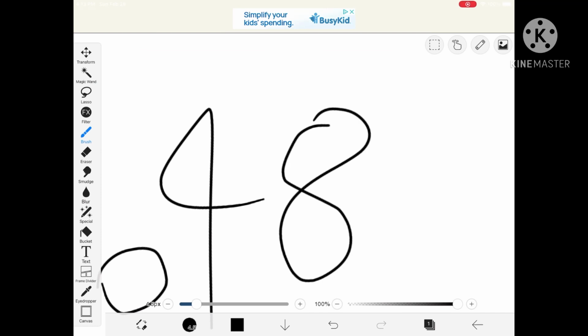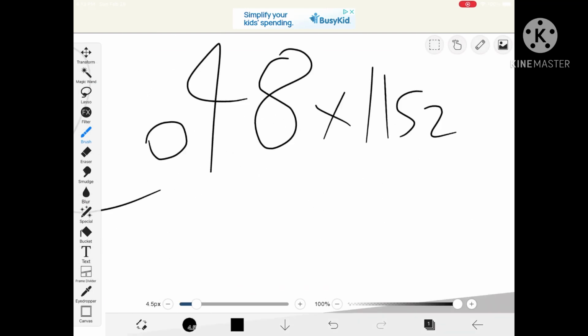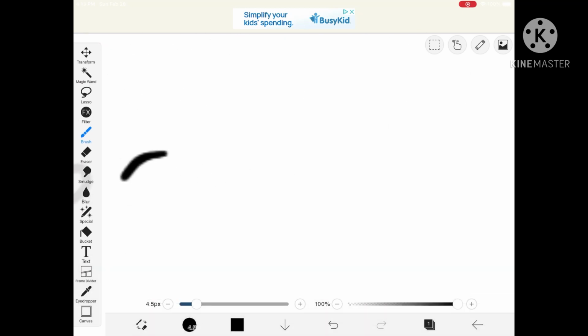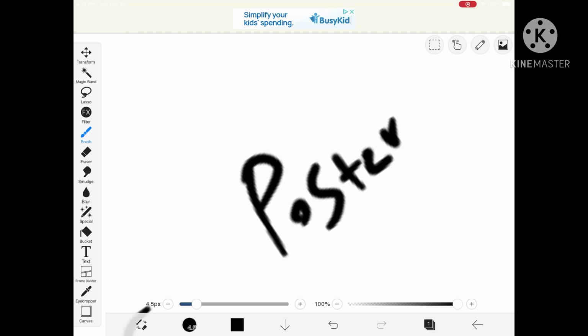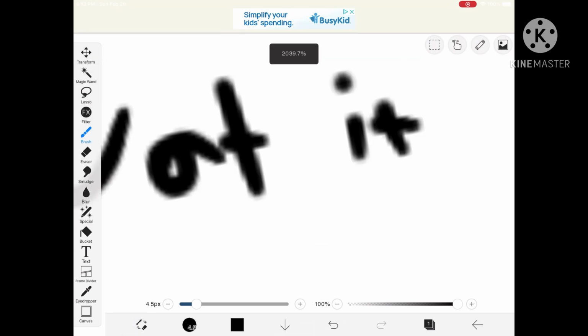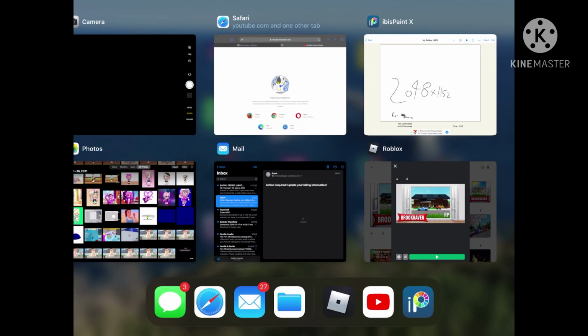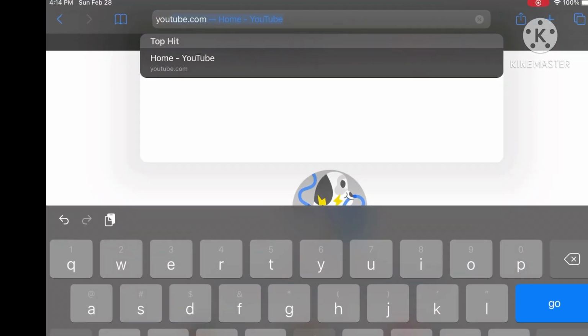So first, you're going to go into Ibis Paint and make one, or you can use any different art app, but it's going to have to be the scale of 2048 by 1152. Okay, so then you're going to save that. So I'm just going to save that. Actually, not that.